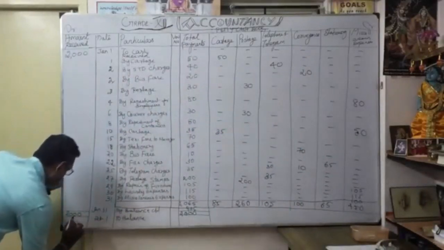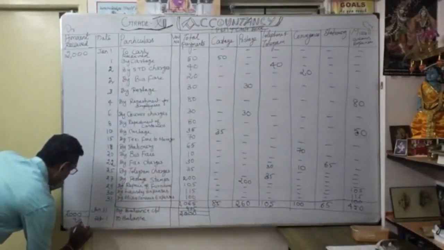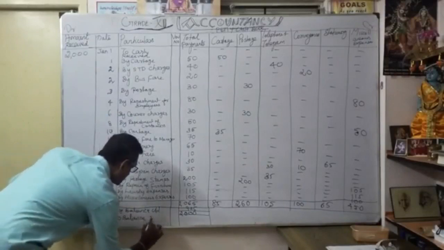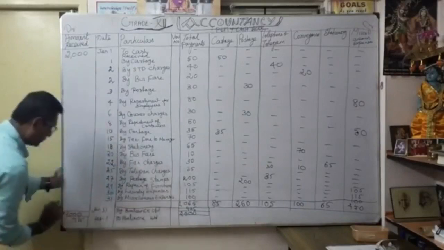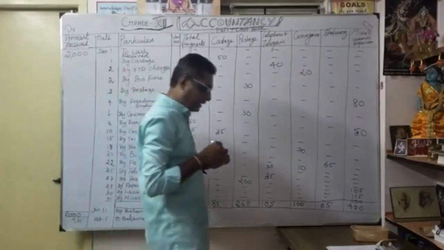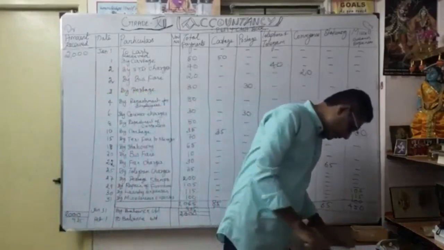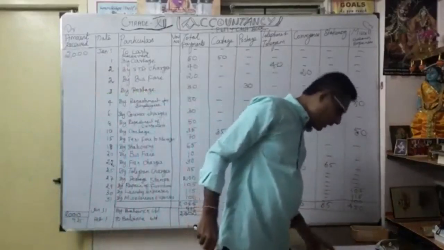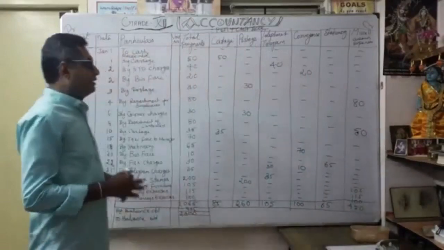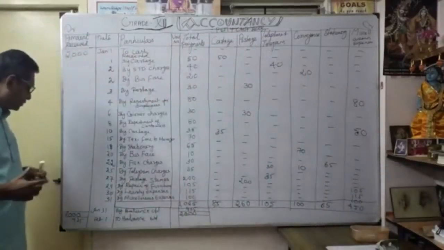See, 935. To balance brought down 935. This side I am going to carry over. Okay, my debit side, 935. Okay. Now how much are we going to pay? Again, what is the entry? Again. So now we want to maintain 2000 rupees.